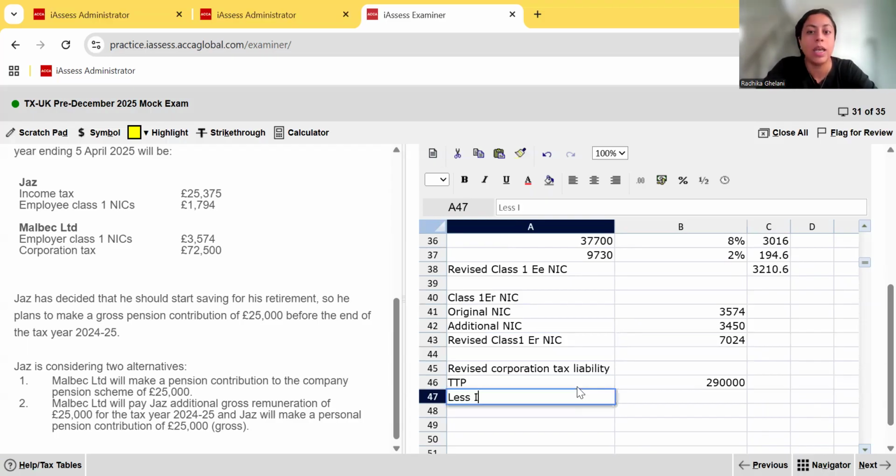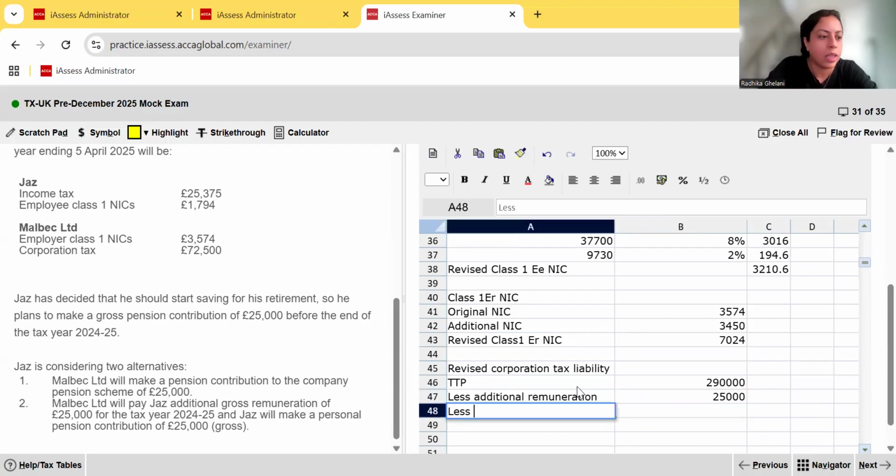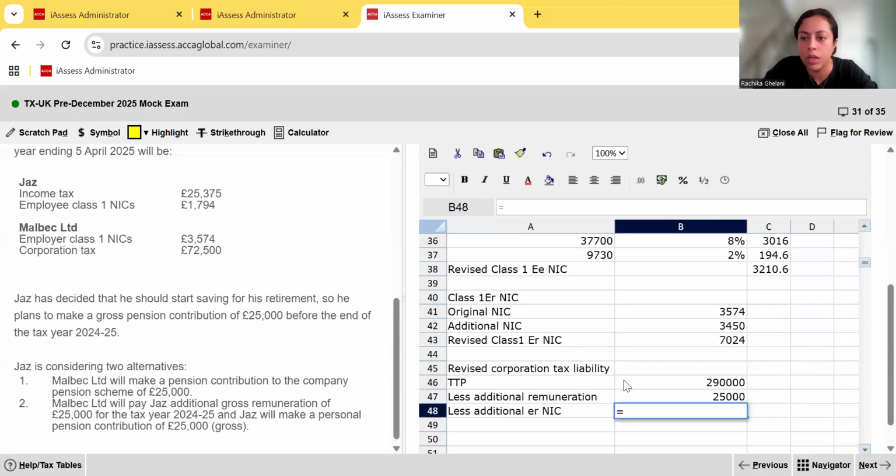So less the additional salary remuneration of 25,000, and less the additional employer NIC, which we computed in our working at 7,024. No, that's not the incremental, that's the total, isn't it? The incremental was 3,450.